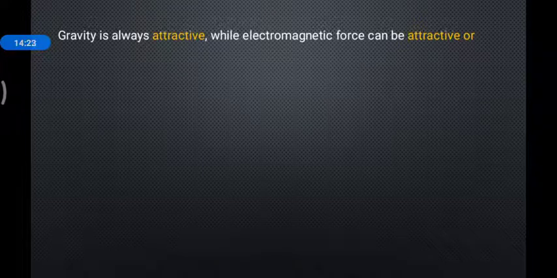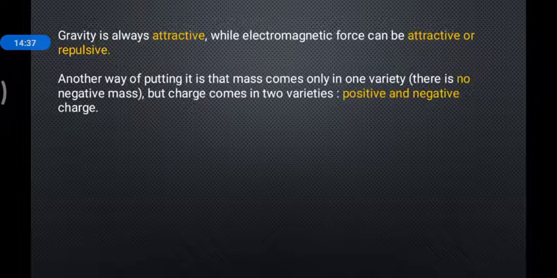Gravity is always attractive. Now I am comparing the gravitational force and the electromagnetic force. Gravitational force is always attracting in nature. The electromagnetic force can be attracting, but also can be repulsive. Why? Because in electromagnetism, if we have two charges, they can be similar or different. If they are similar, there is repulsion. If they are opposite, it will be attracting.